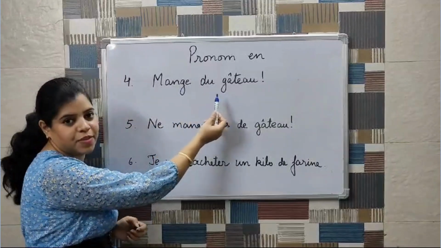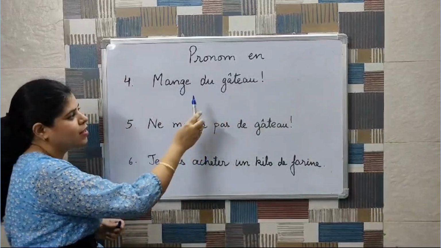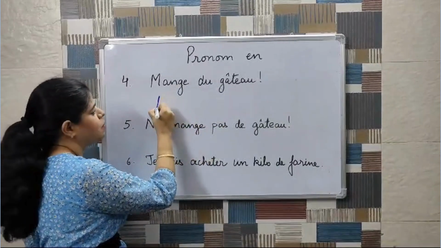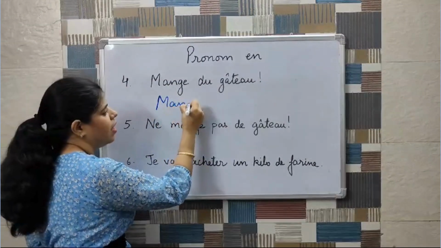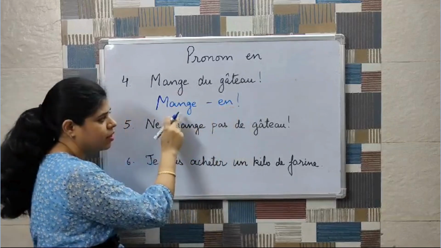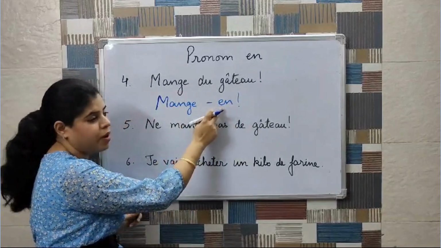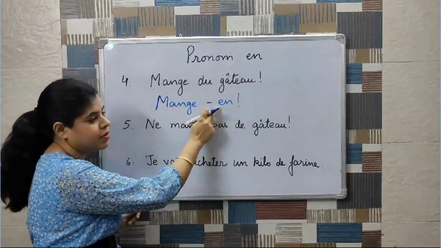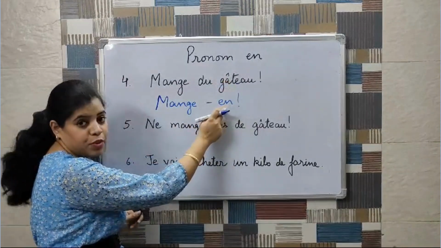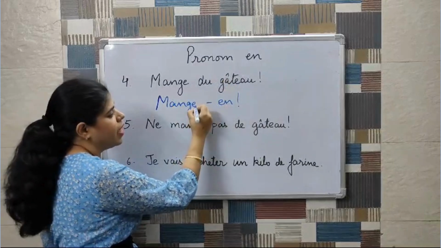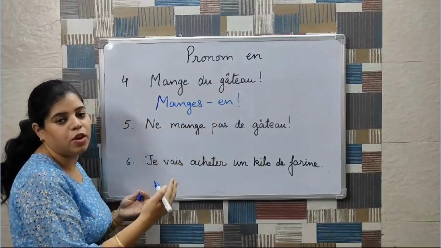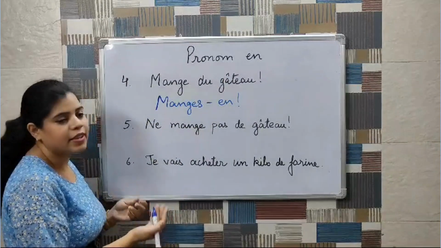Mange du gâteau. This is an imperative sentence. Now to replace the gâteau, we'll be using pronom EN, and we'll be placing that after putting a hyphen. But here, when we say mange-en, our vowel will clash. That's why we have a rule that in imperative, when we replace the noun with pronom EN, here we have to keep the s, which we used to remove for the conjugation of tu for any er verb.